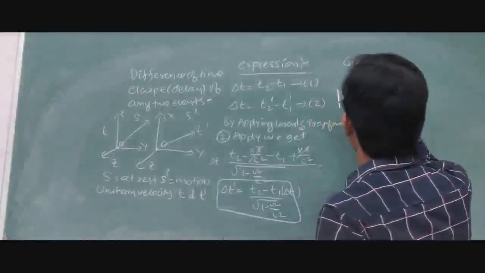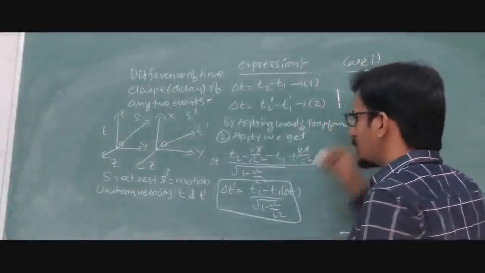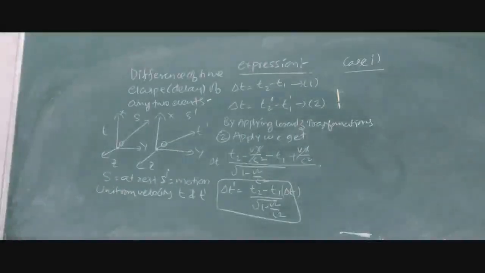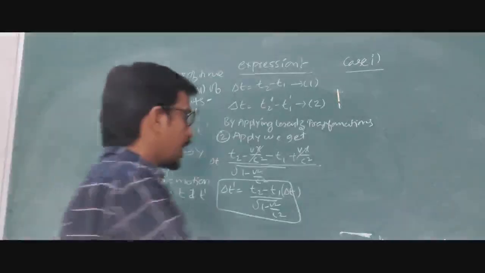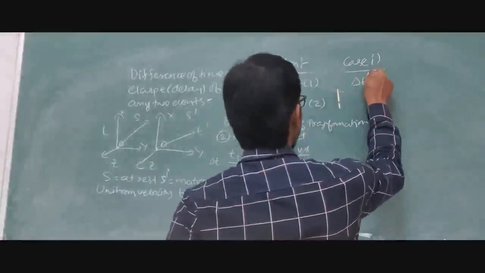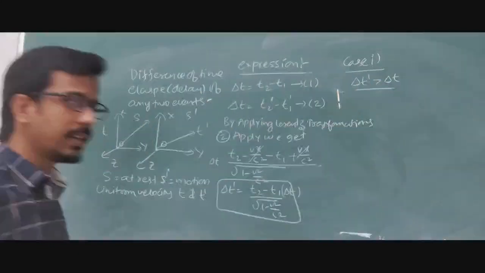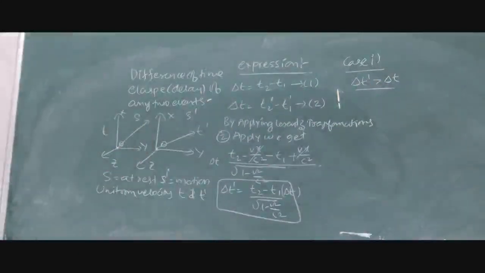Case 1. In case 1, observe equation 4: delta t dash is greater than delta t. This means the event interval is greater compared to the rest position.